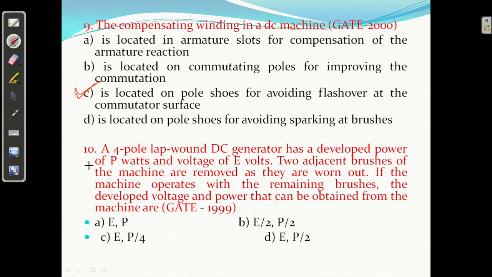Question number 10. A 4-pole lap wound DC generator has a developed power of P watts and voltage of E volts. The two adjacent brushes of the machine are removed as they are worn out. इसका मतलब है 4 पोल था, so parallel path कितने थे?